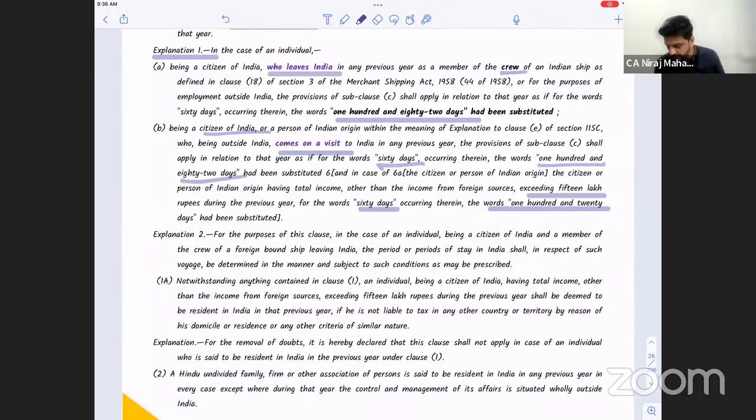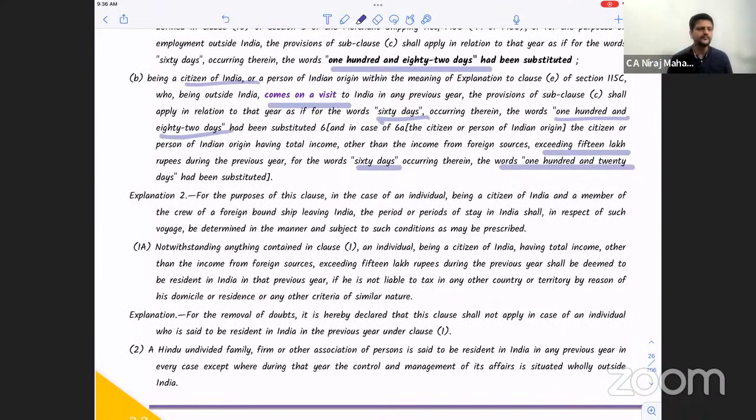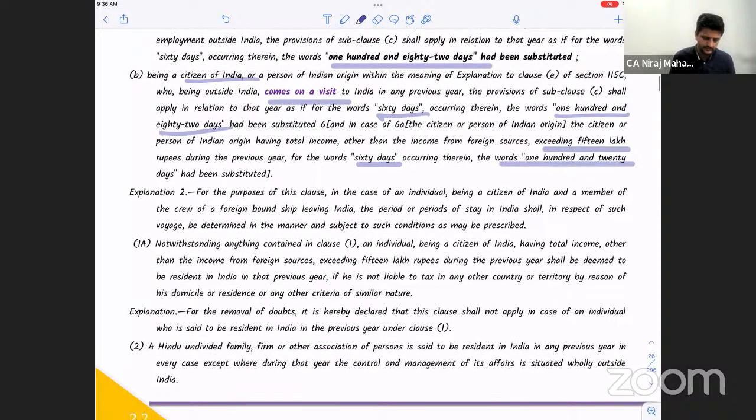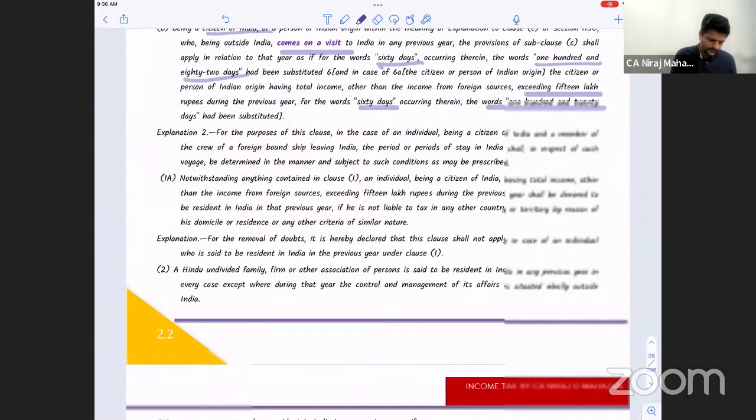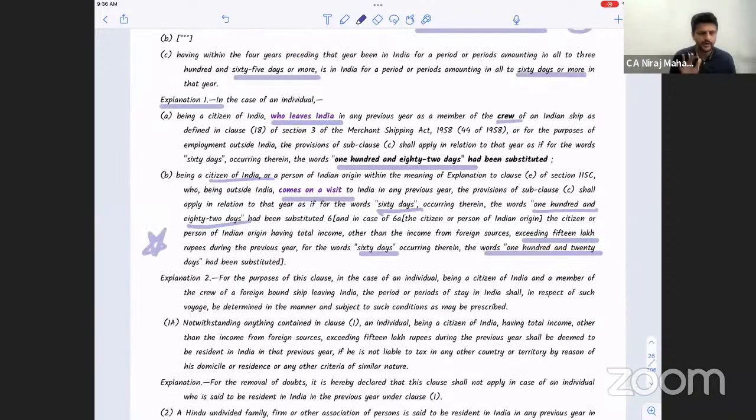Are you able to read, bachcho? Tell me. Yes, all of you okay? Okay. We'll go ahead. So just put a tick mark here for your understanding again.